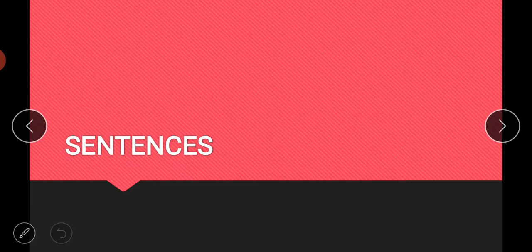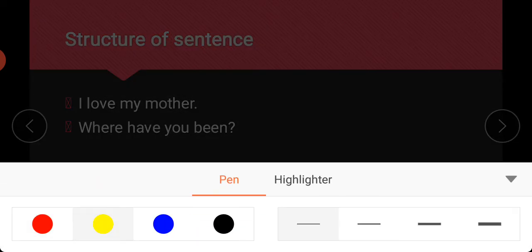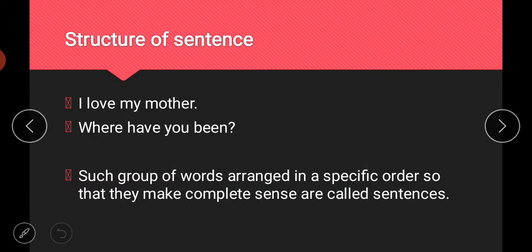So let us proceed. First of all, structure of sentence. If you look at these examples, first one is I love my mother. Second is where have you been. Such groups of words arranged in a specific order so that they make complete sense are called sentences.